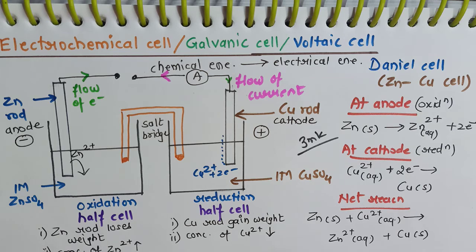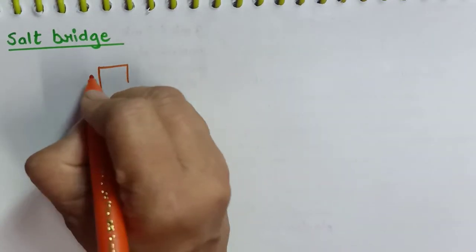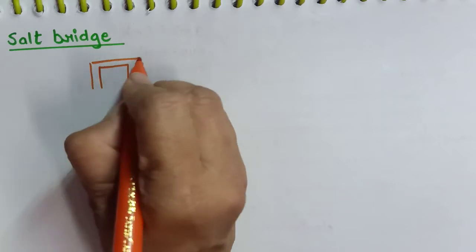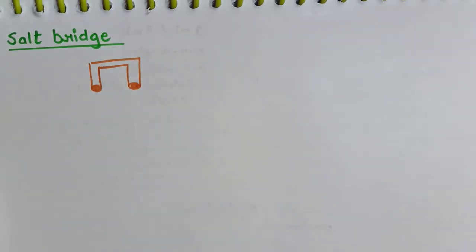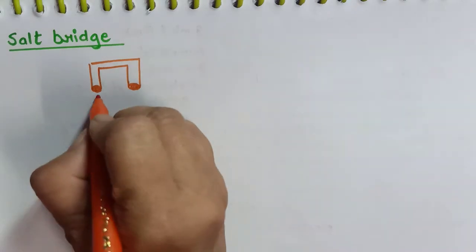Now we'll discuss what is the salt bridge, what is its importance, and how it helps us to connect the two cells. So what is a salt bridge? Just now we have seen it is an inverted U-shaped tube and its ends are closed with cotton plug or glass wool.